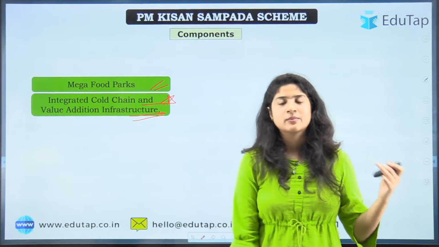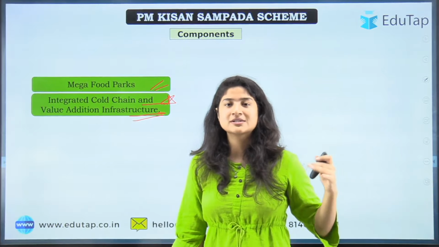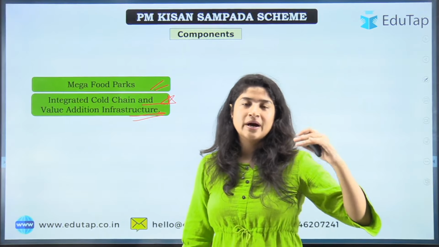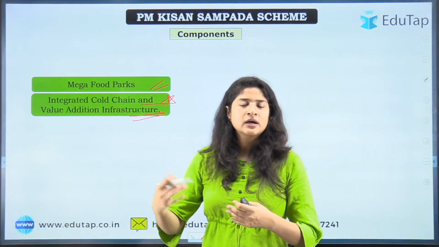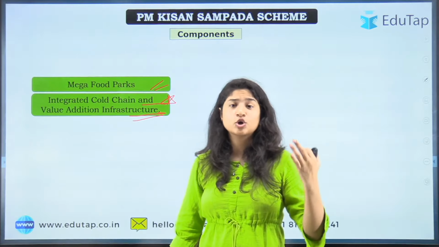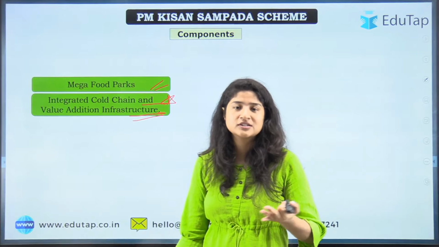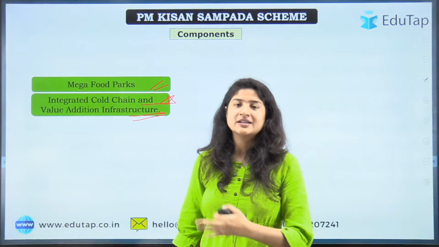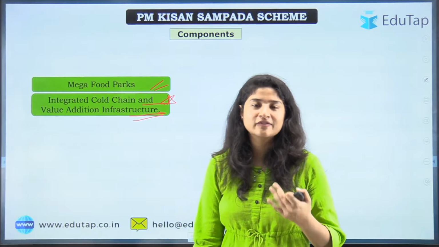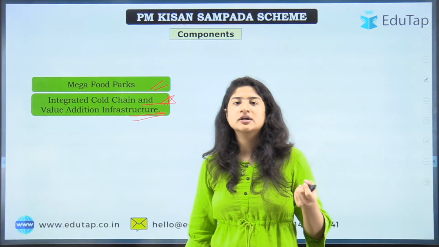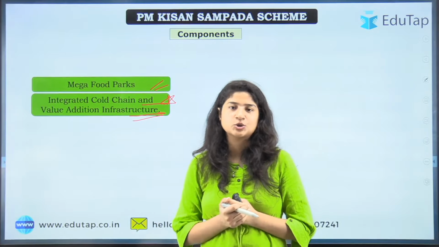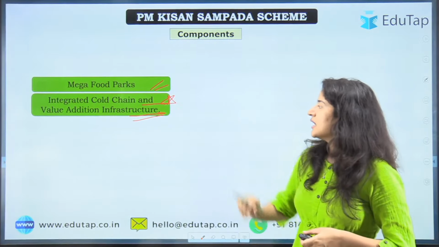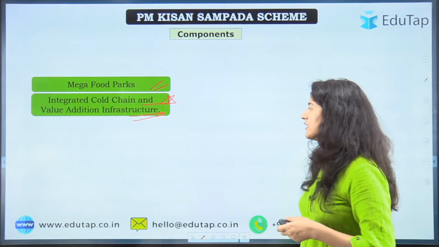So for example, if someone wants to sell the produce from Maharashtra to somewhere, let's take Punjab. Okay, so from Punjab or Haryana region or UP region, the vegetables from UP region to the southern region in Kerala, right? So we can understand that if the perishable items are there, they would deteriorate in between the transportation only, right? So in such cases, such infrastructure is what we require.